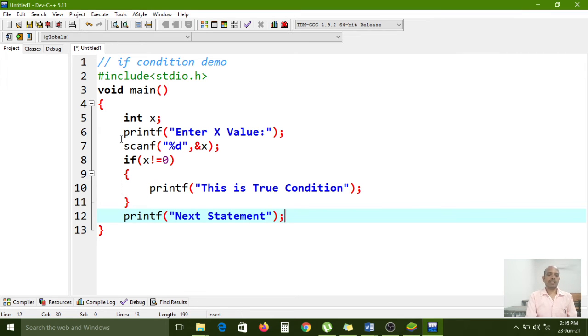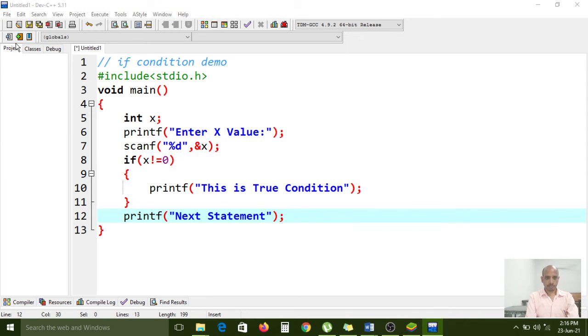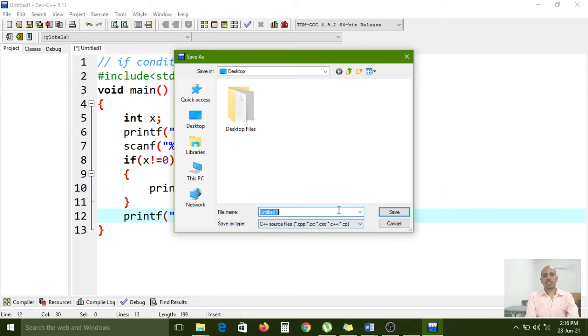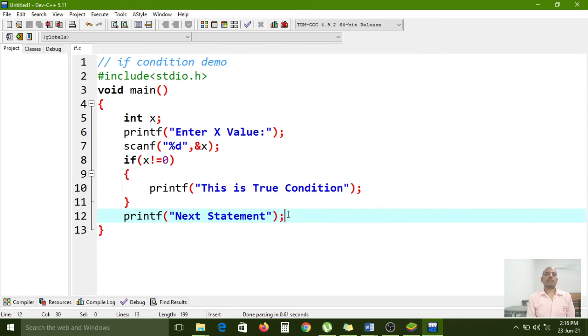Now I am saving this file. Go to the File menu, choose the Save option. Now I am saving the file as if.c, with save as type set to all files. .c is the extension of the C programming language.